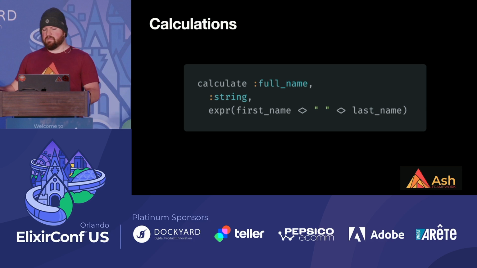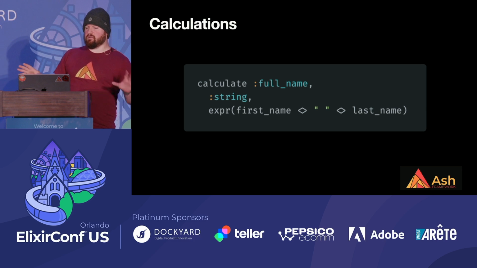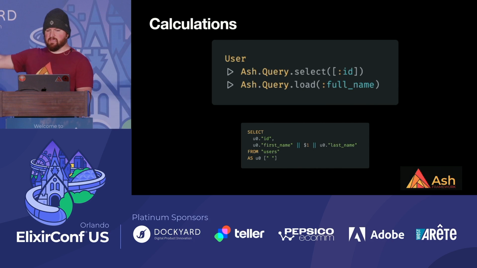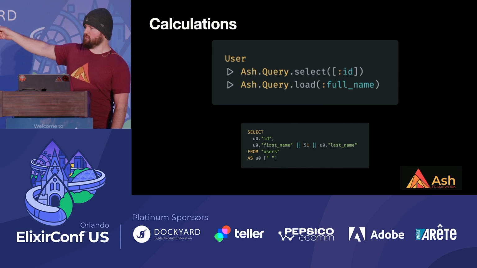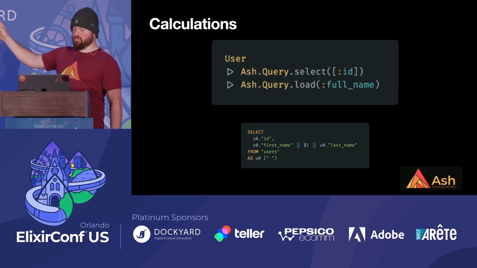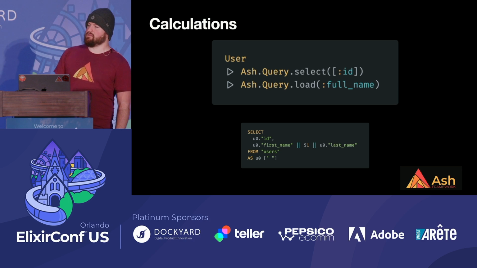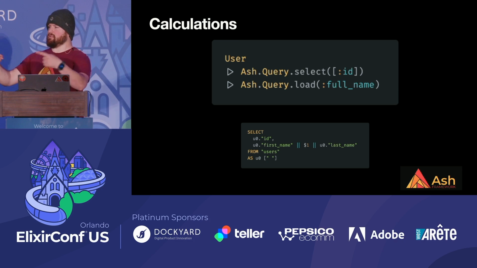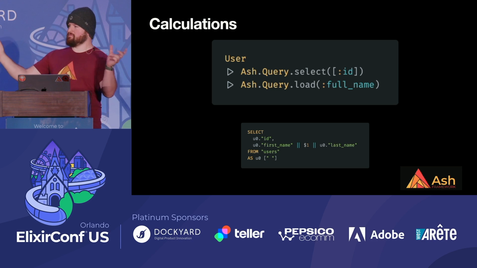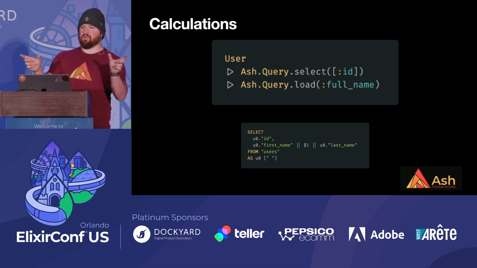And this expression, Ash reserves the right to figure out how and when to run this. Maybe it'll put it in SQL, so maybe it looks like this, if you ask us to load the full name. But in this case, I actually lied to you a little bit because it won't put that in the SQL. It will do that in Elixir land. There's no need. It will select first name and last name and connect them in memory in Elixir land.